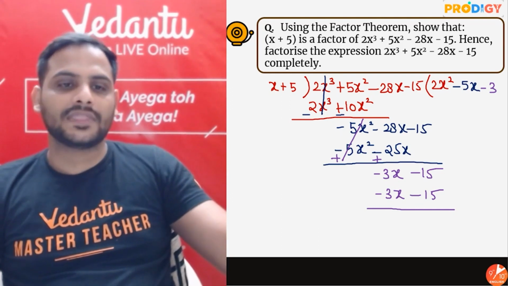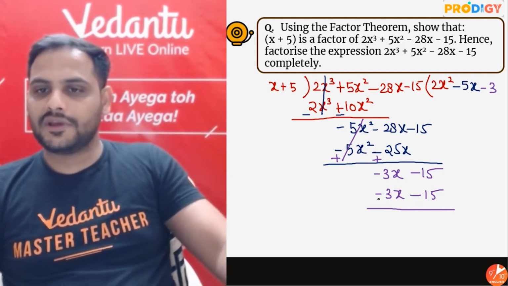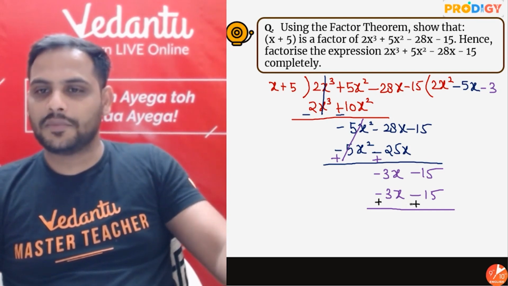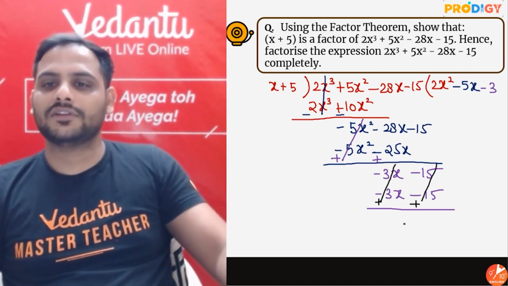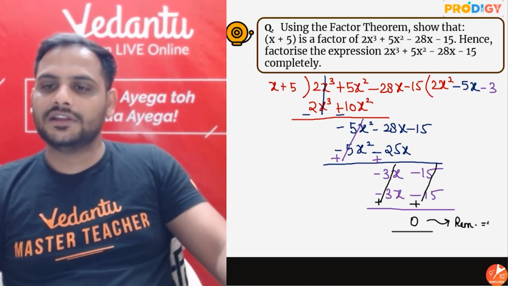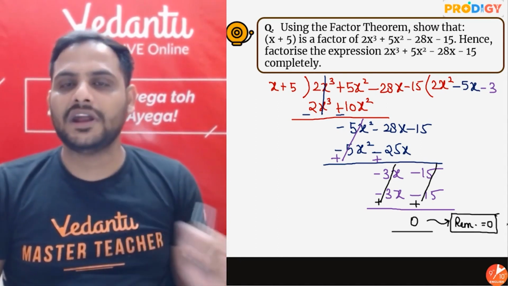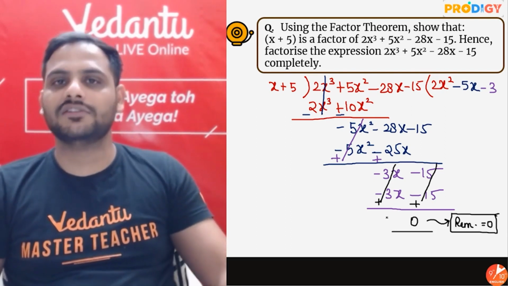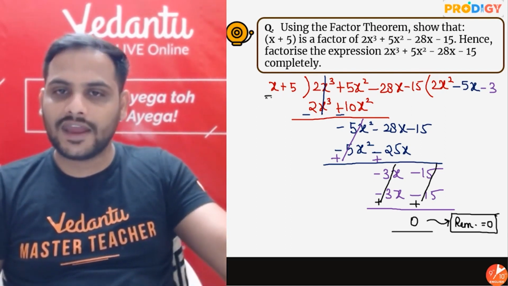Again, if I do the subtraction, minus will become plus, minus will become plus, minus 3x plus 3x got cancelled, minus 15 plus 15 got cancelled, remainder is 0. And you can see very well that in this step remainder must be 0. Why must remainder be 0 in this division? Because I am doing the division by its factor.